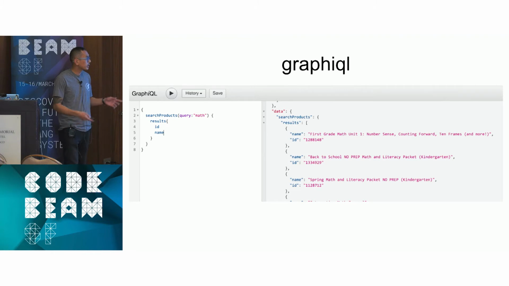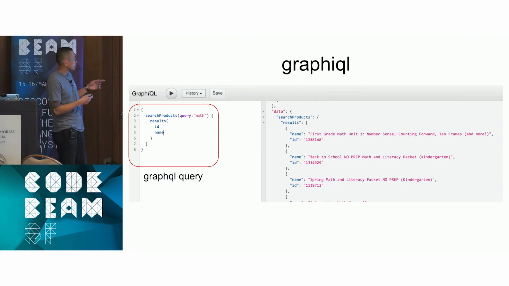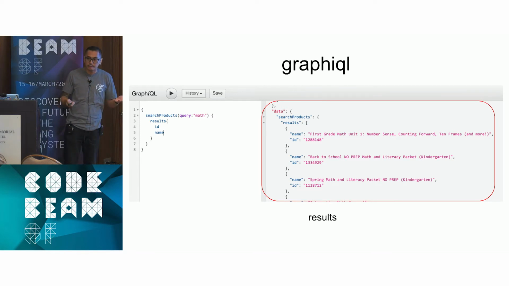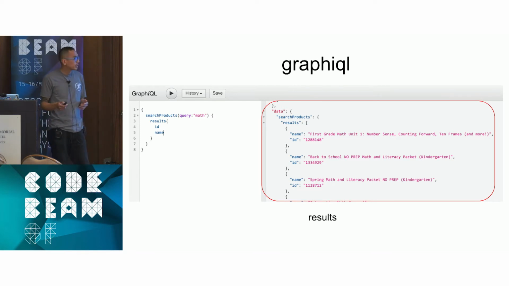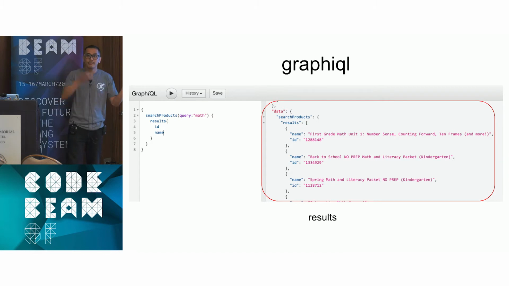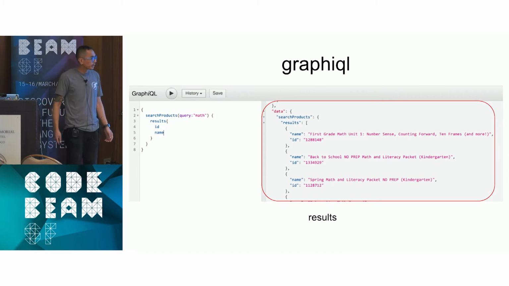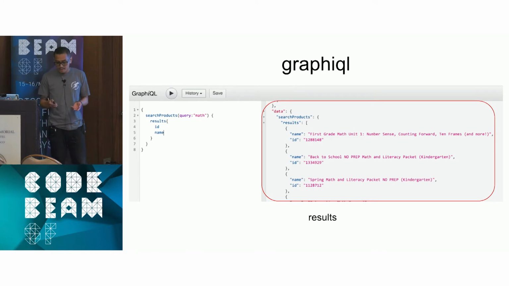So this is a quick look at GraphiQL. This is a very simple query. This will actually work. We are able to send in a GraphQL query, and on the right, we'll be able to see some results. So a complete decoupling of front end and back end. So I can test GraphQL queries, which is essentially testing our GraphQL API. And that was something that we were not able to do in CakePHP.